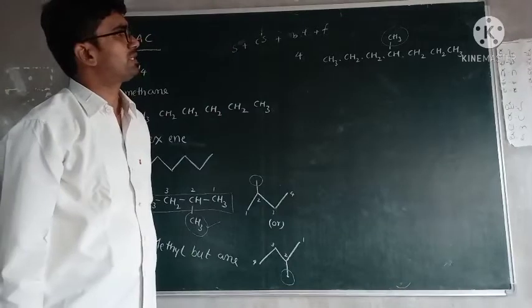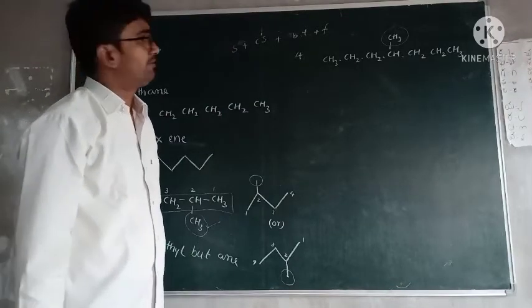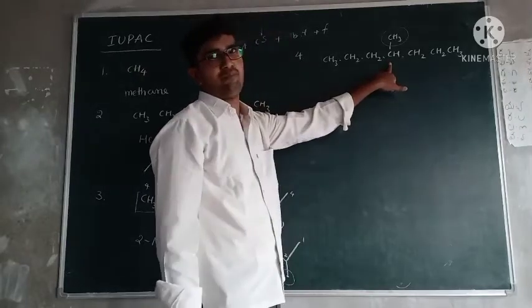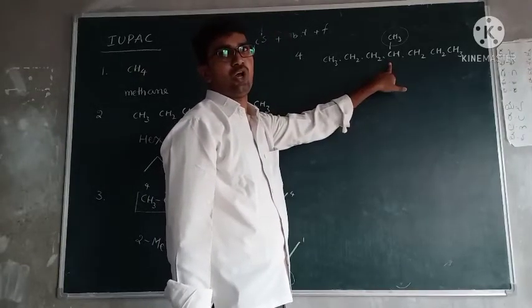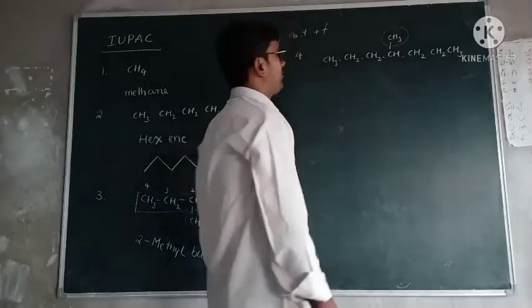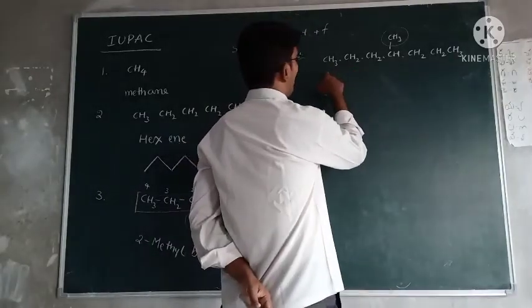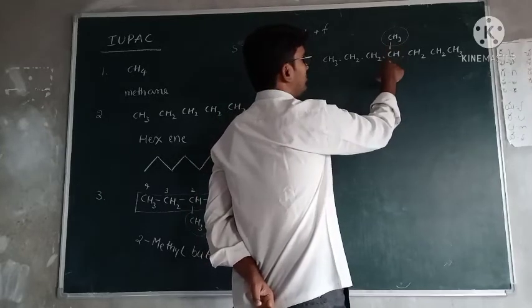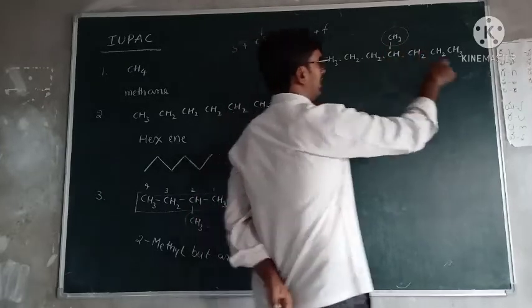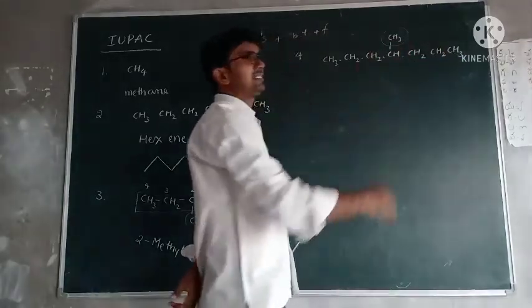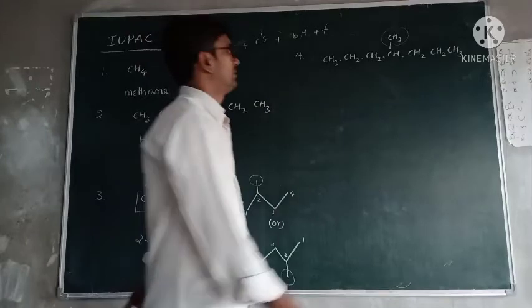Based on this, give the numbering of this compound. And what do you have to follow? Lowest numbering rule or lowest sum rule we have to follow. From this side, 1, 2, 3, 4. This substitution is attached to the fourth carbon. Now come to this side: 1, 2, 3, 4. Both sides same, so no problem.